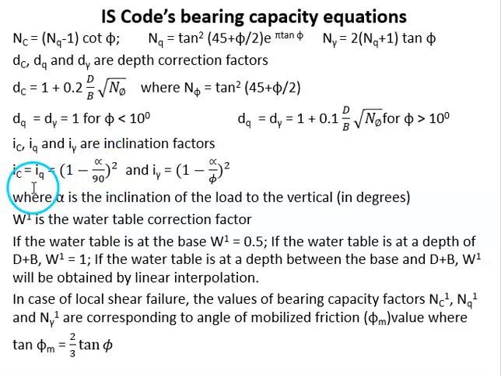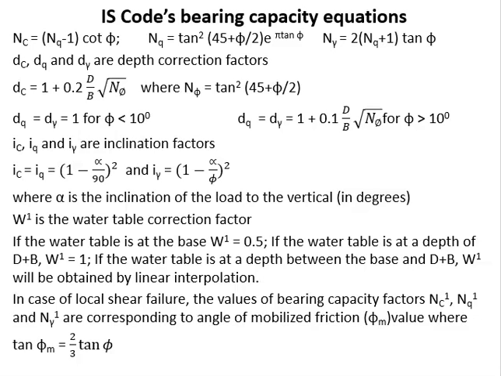And these are the inclination factors. When the load is inclined and the angle made by this inclined load with the vertical is alpha, then we can calculate the IC and IQ values as (1 minus alpha by 90) square, and I gamma equal to (1 minus alpha by phi) square. So here alpha is the inclination of the load to the vertical.